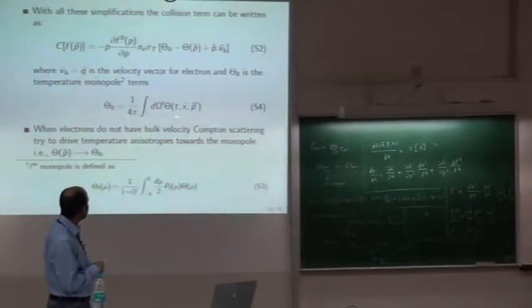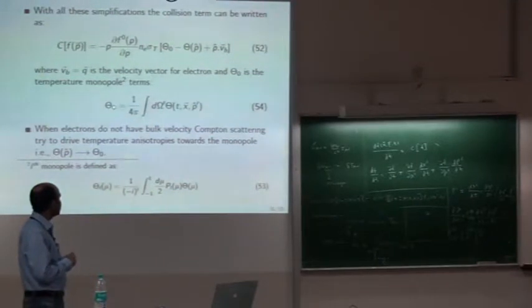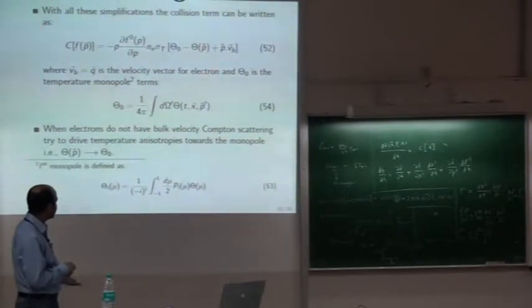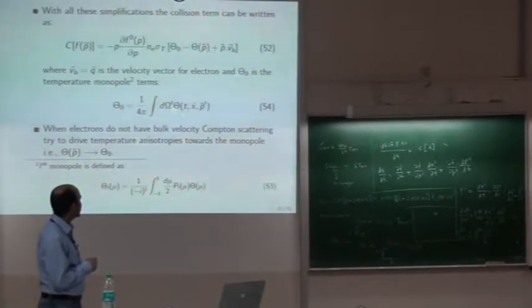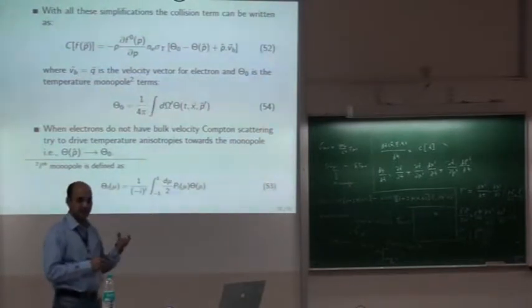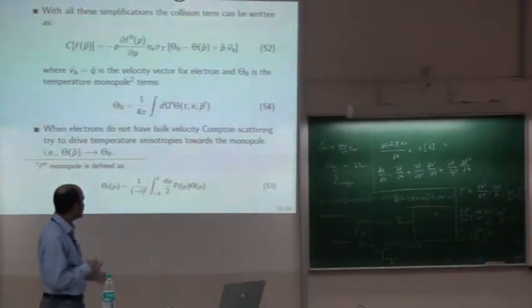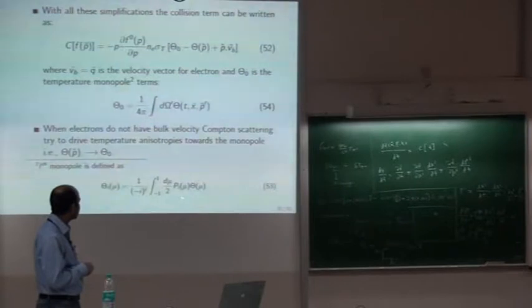And if you just integrate it over the whole angular space, d omega, what you get is called the monopole. Actually, you can compute the dipole and all other higher poles by a formula. It's like a multipole decomposition of the temperature field. If you have a function f(x), you can Fourier decompose it. In the same way, if you have a function on the sky, on a two-sphere, you can decompose it into multipoles.